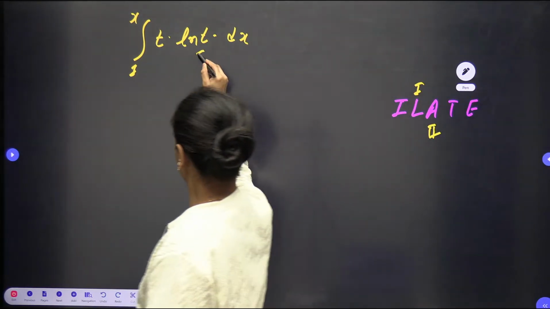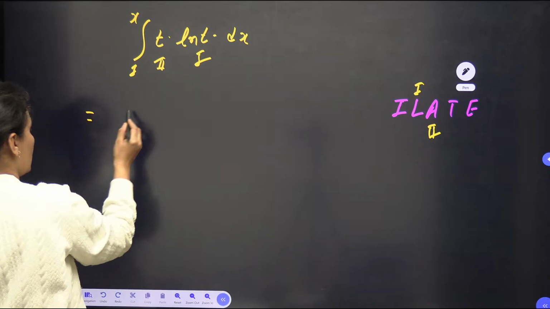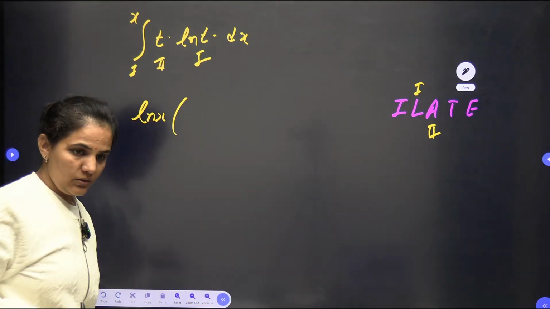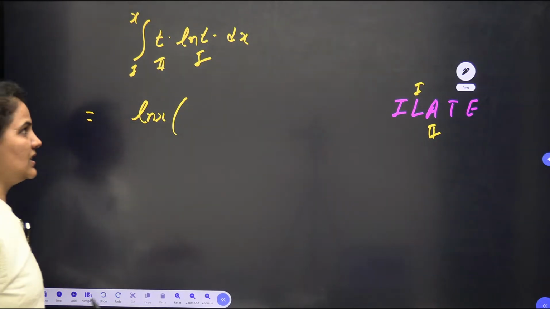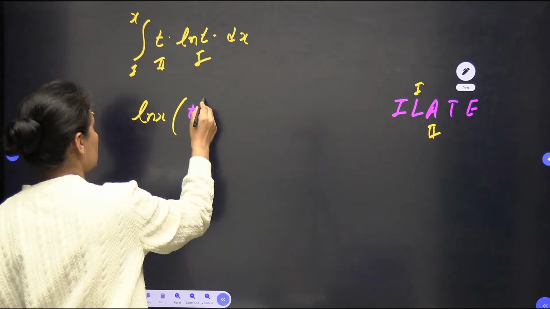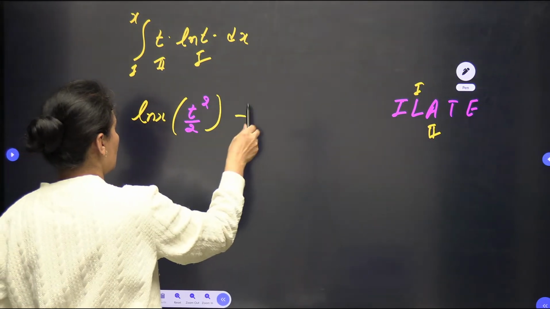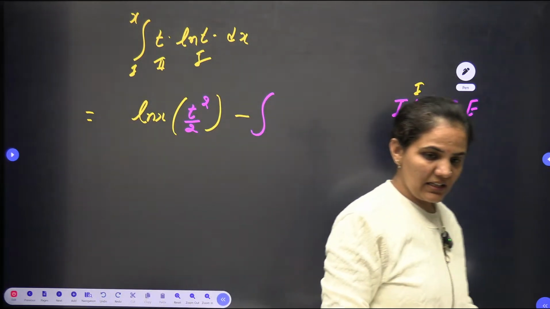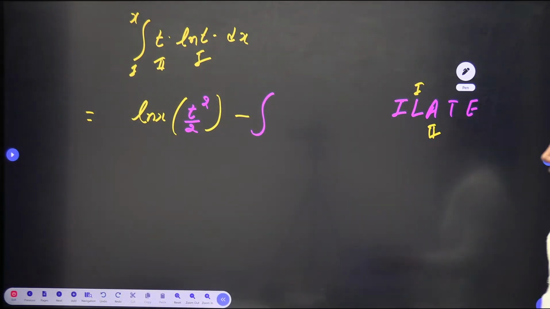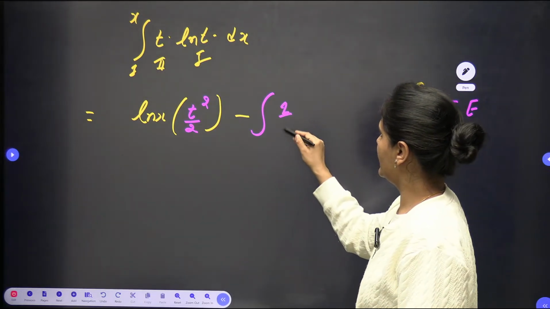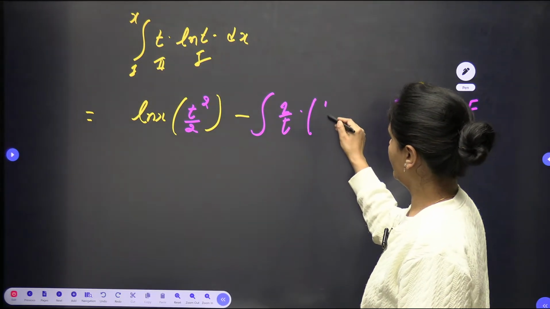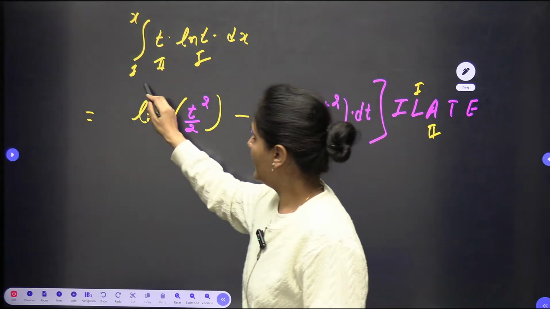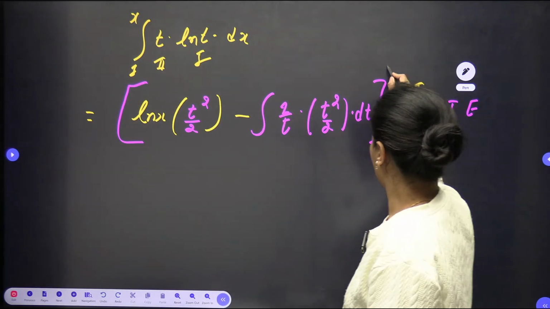So first function is as it is, and integration of the second function, which is t square by 2, minus integration of the differentiation of the first function, which is 1 by t, and the integration of the second function, which is t square by 2, and then whole dt, and overall we need to put the limit 1 to x.